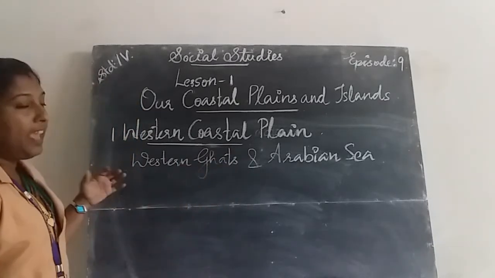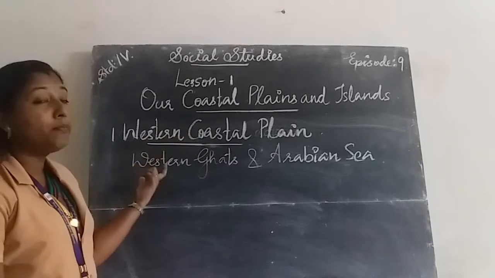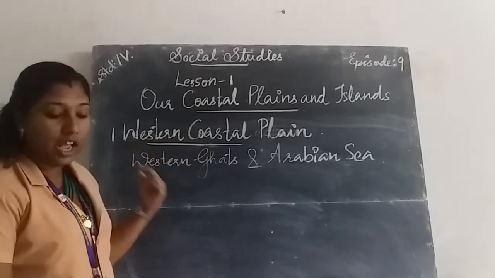Then the western coastal plain begins from Gujarat.